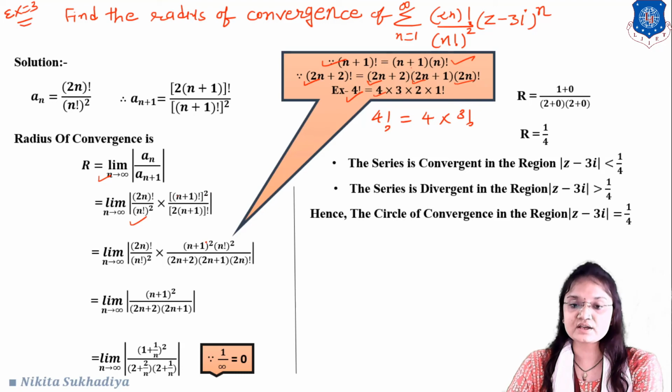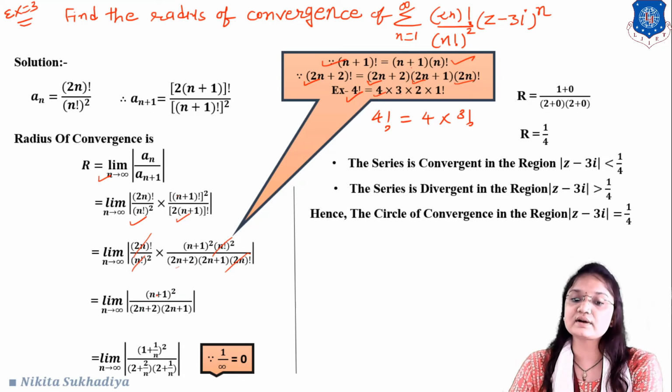Okay, and here, by giving square to both terms, this will become n plus 1 raised to whole square into n factorial raised to whole square, and also here 2n plus 2 factorial. This is our 2n plus 2 factorial. So we can write like that 2n plus 2, 2n plus 1 and into 2n factorial. Okay, so here by cancelling out this n factorial, 2n factorial, we will get the next term, that is limit n tends to infinity n plus 1 raised to whole square upon 2n plus 2 into 2n plus 1.